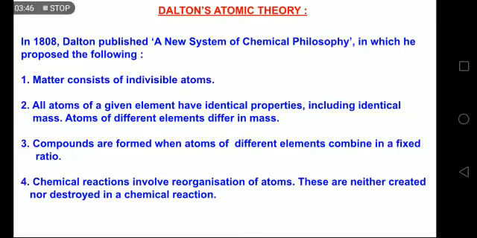So reorganization, whatever you have, like H2 and O2 you have, so the bond between hydrogen atoms will break, the bond between oxygen atoms will break, and they will combine with each other to give rise to H2O, where oxygen is in the center and two hydrogens are attached to it. So this is called a reorganization, and the breaking of older bonds and formation of new bonds takes place in every chemical reaction. So the third and fourth points are absolutely correct.